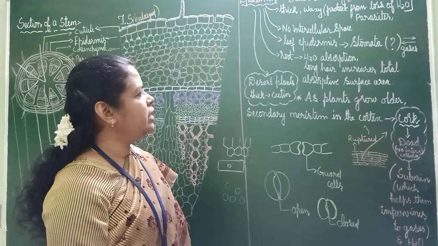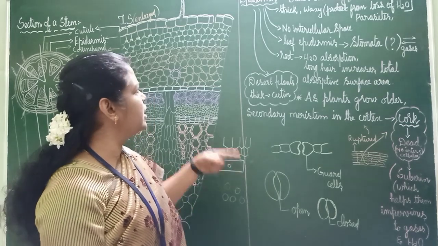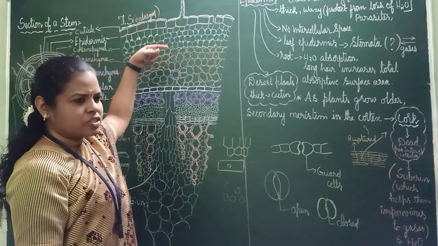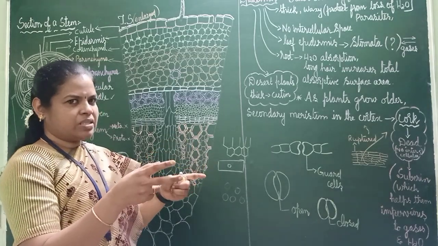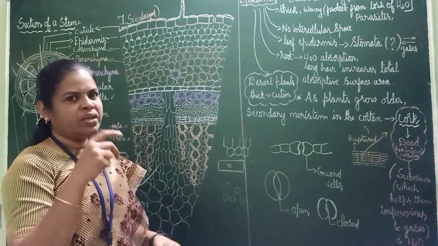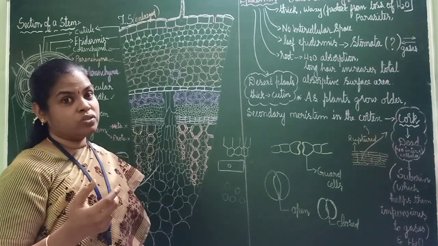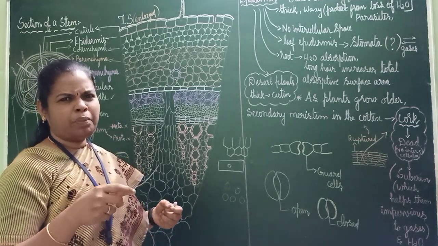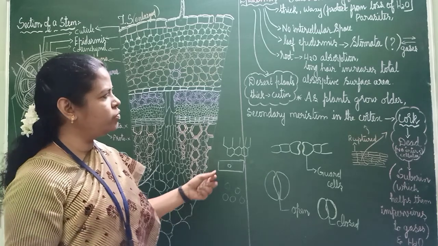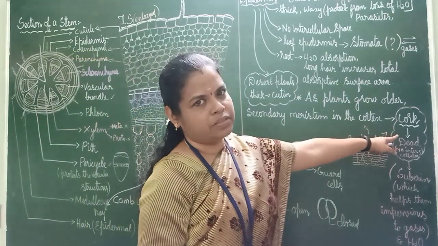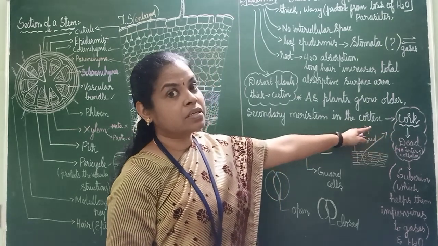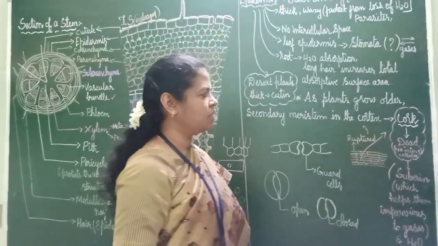When plants grow, the stem will become big, and it will become of this size. Hibiscus and all, sometimes it will come of this size. And in big trees, if you see a neem tree, it will become black in color. It is because of secondary meristem, and you will get cork, C-O-R-K.